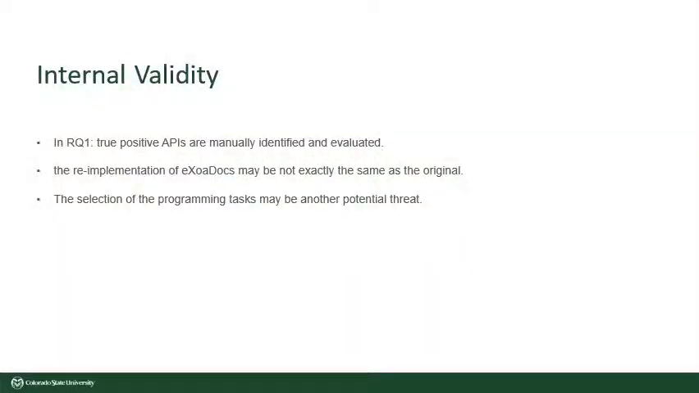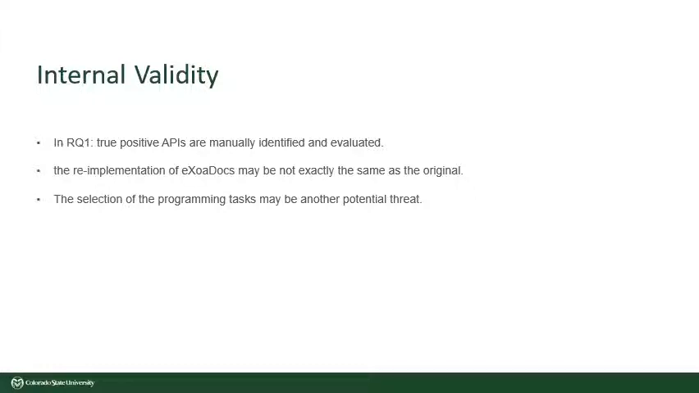Moving to threats to validity. In terms of the internal validity, in research question 1, true positive APIs are manually evaluated. However, they mitigate that by recruiting 8 volunteers to evaluate the quality of code samples and the consistency levels. Also, the re-implementation of Exodocs may not be exactly the same as the original. However, a code review process is applied to ensure the implementation quality.